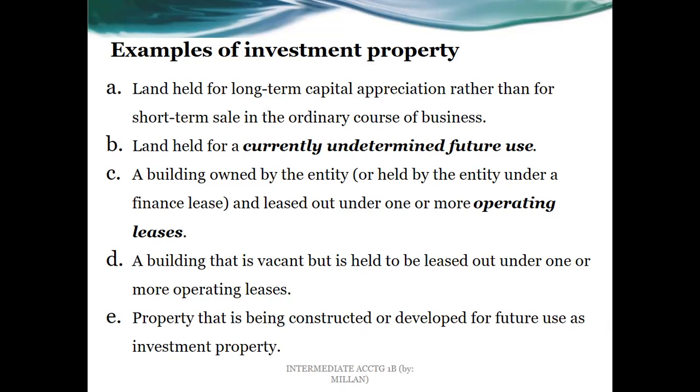Letter C is a building owned by the entity or held by the entity under a finance lease. Take note that this is already the lease, which is another accounting standard, but there are two types: the operating lease and the finance lease. If we say operating lease, we are just making use of that particular property, for example, the building or the land, or both, in exchange for rent payments or lease payments.